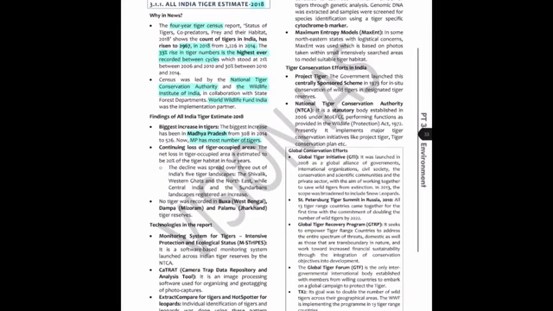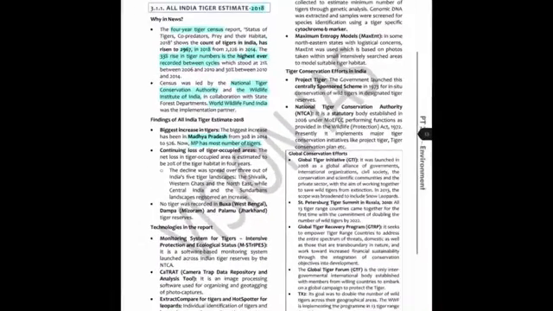Now this statement should put a question in your mind. See, we've had the largest ever increase recorded between cycles in tiger numbers. However, the same report is saying that there is a loss of tiger occupied areas, which should perk up your curiosity. You should wonder how it is that we're increasing numbers with reducing area.